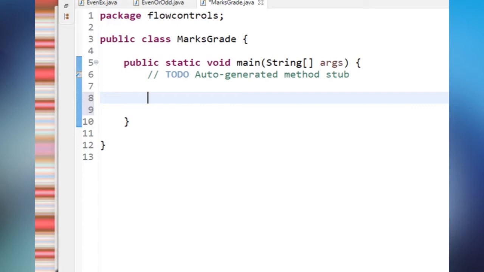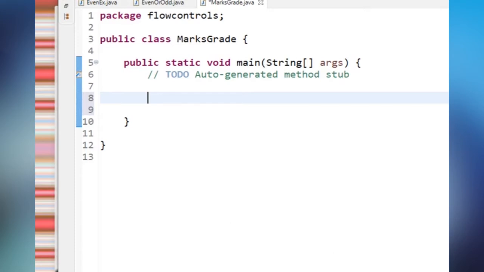If we got 70 to 100 marks, then we will be in grade 1. If we got between 60 to 70 marks, we will be in grade 2, or the 70 and above will be considered as distinction, and 60 to 70 marks will be considered as first grade, and 50 to 60 will be considered as grade 2, and then 40 to 50 is considered as grade 3, and those who secured below 40 will be considered as fail. So this is a scenario we have to implement as a program.